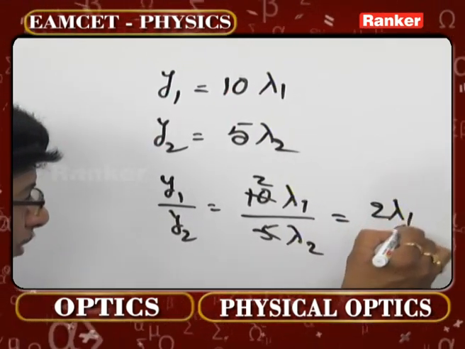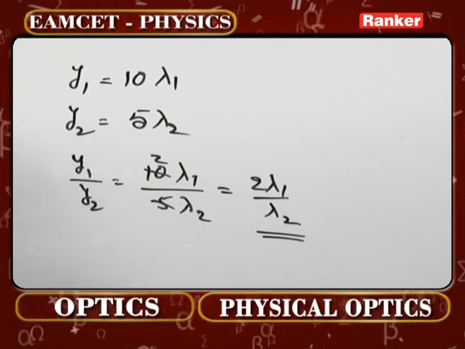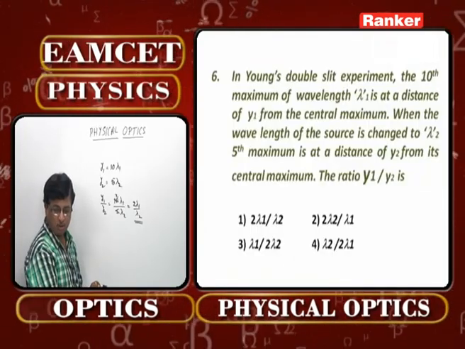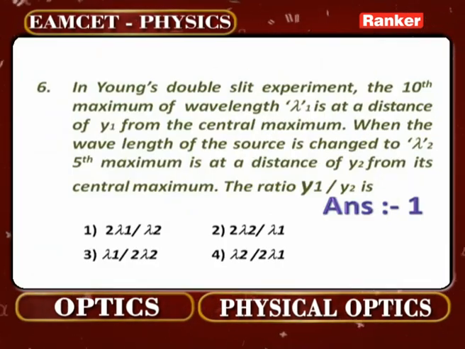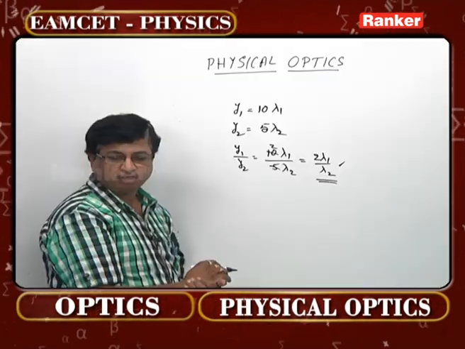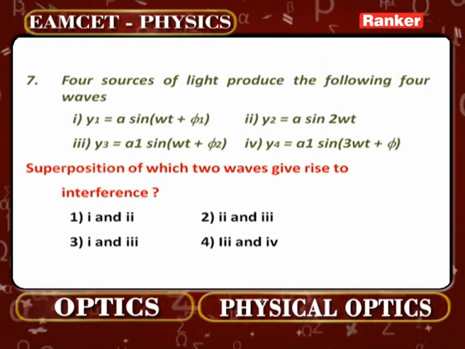So 2 lambda 1 by lambda 2 must now be the corresponding option for that. See that first option carefully please. 2 lambda 1 by lambda 2. That itself we have got here. That only has been given as the first option for this problem number 6. Let us check the next number, that is problem 7.